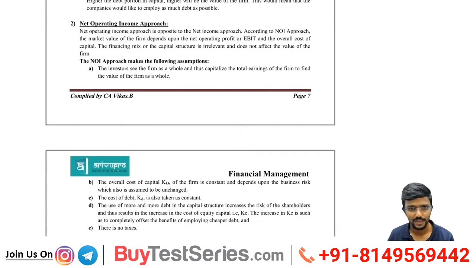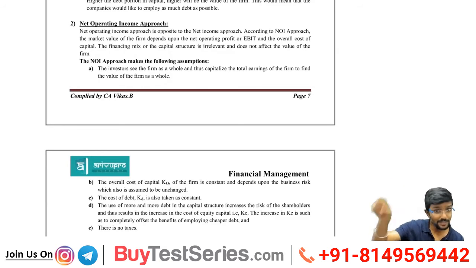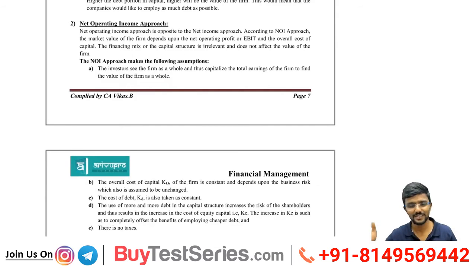Value of the firm. Understood? They told capital structure will affect my value of the firm. Higher the debt, higher the value. Lower the debt, lower the value. Here they are telling, sir, capital structure will not change my value. What changes my value is EBIT and overall cost. Understood? Any confusion? You understood the difference?